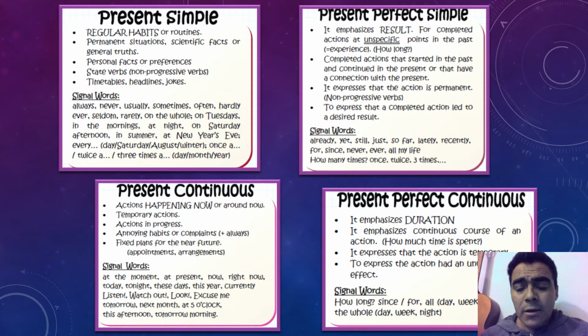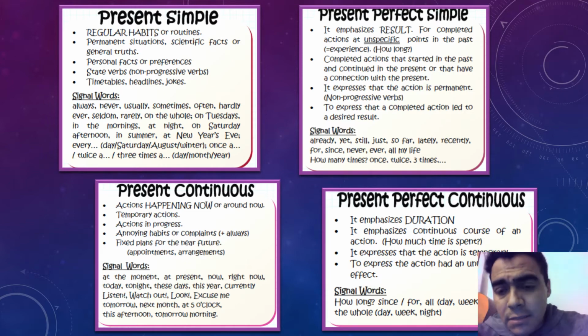Okay, so as in the other sentences, we add the auxiliary at the beginning, then the subject, and then the past participle verb, including one of the signal words that we have here. For the present perfect continuous, we also have a progressive action, specified in a time in the past. We also express that the action is temporary.